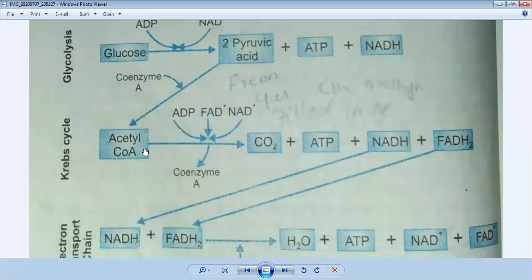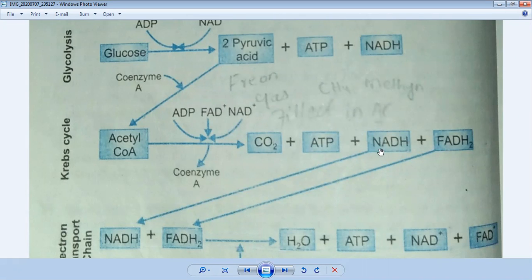So in the reaction, further coenzymes are added into it. They are ADP, adenosine diphosphate, FAD, flavin adenine dinucleotide, and NAD. These 3 coenzymes help in this reaction, and because of that, carbon dioxide is formed, plus ATP, plus NADH and plus FADH. These 3 energy molecules are formed, which help to do the biochemical reactions inside our body. So this is the Krebs cycle.